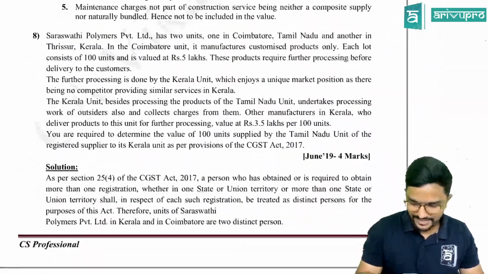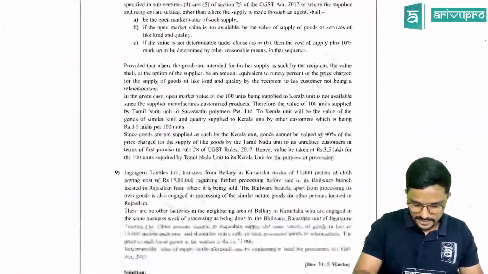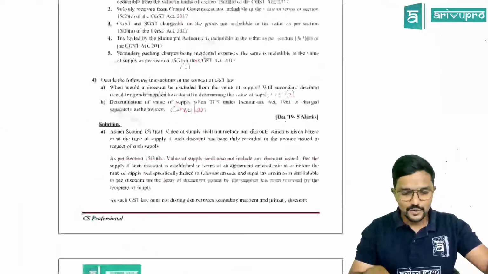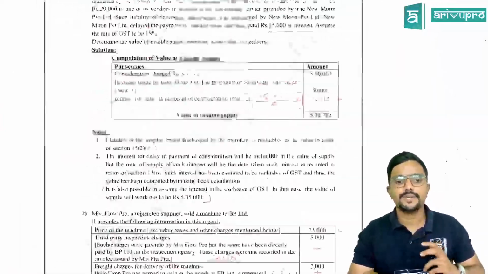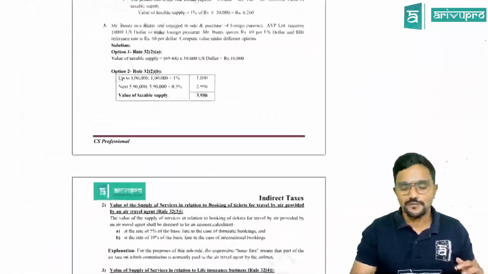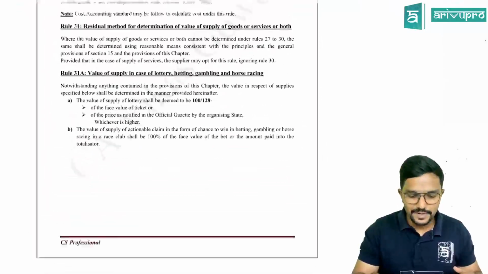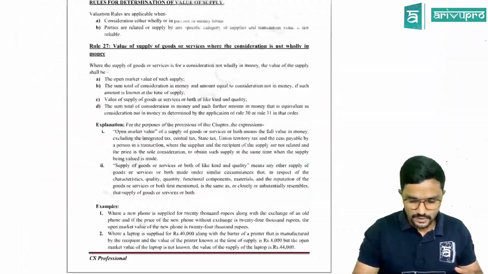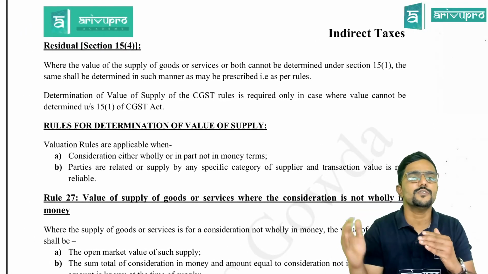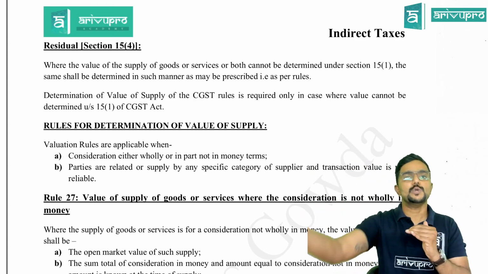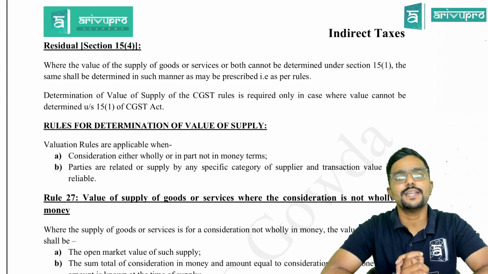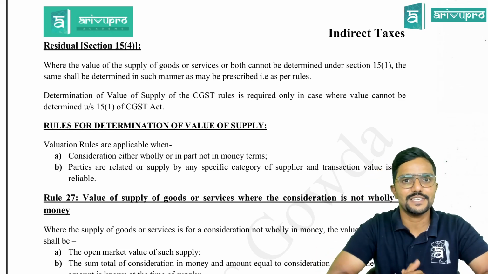Come on, guys. How's the Josh? We have some more problems, but these problems are actually on valuation rules, which we will cover in our next class. So what have we covered in today's class? Section 15, subsections 1, 2 and 3. We have 2 more subsections which we will be covering in the next class: section 15 subsection 4 and 5, along with reference to the rules, which we will discuss in the next class, guys. Until then, take care, study well and enjoy, guys. Bye. Take care.